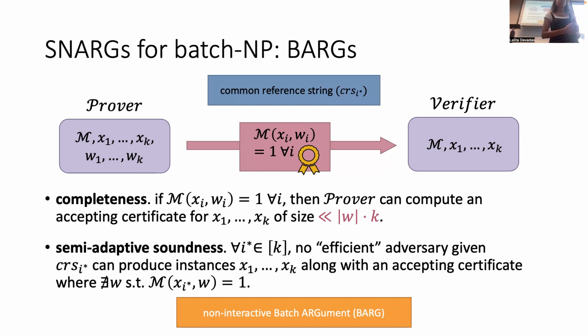Is it I star that's fixed or X sub I? I'm just wondering. I star, not X sub I star. So they don't see the X's. The adversary gets to choose the X's. I see. Yes, the adversary gets to produce the instances X1 through XK that they want to cheat on, including the instance X sub I star. They just have to pick which instance they're going to cheat on beforehand.